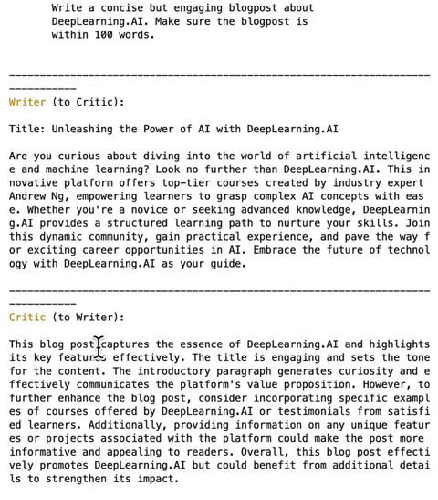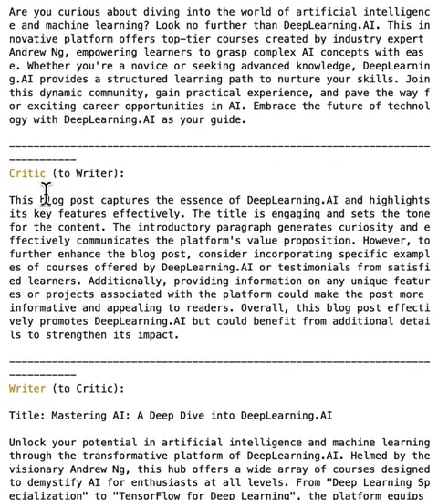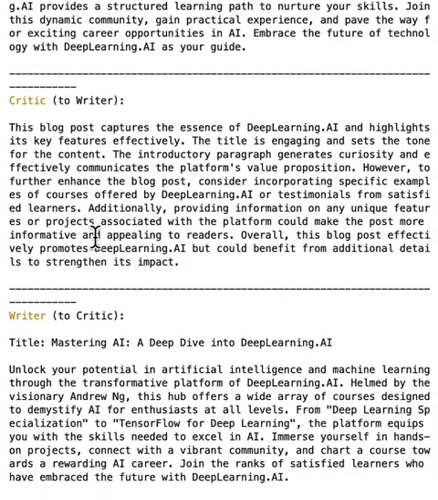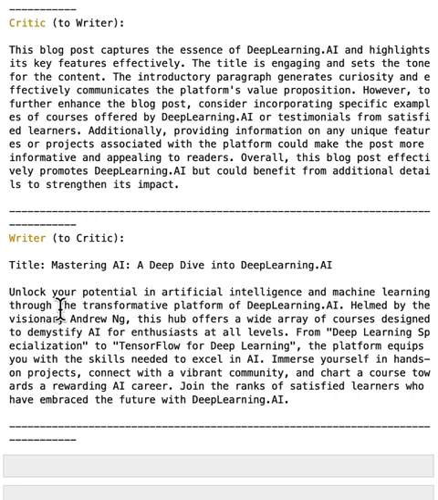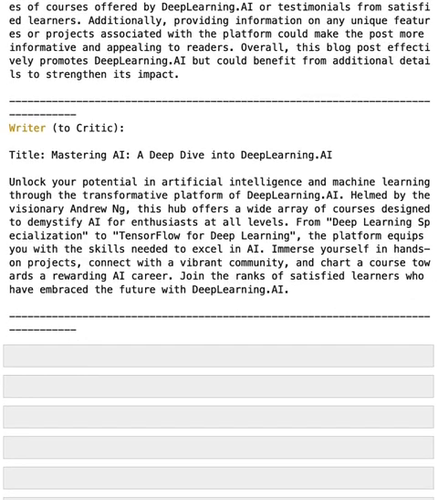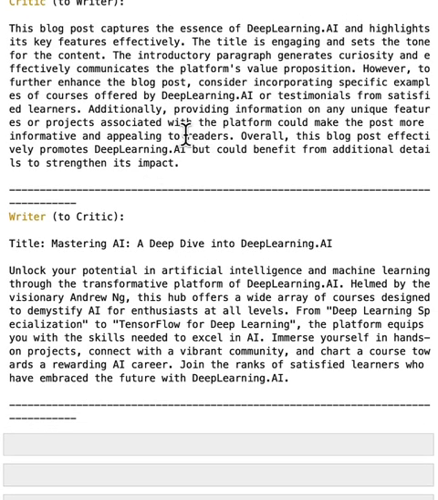So here you can see that the writer gives a first version of the blog post, and then the critic provides some feedback, and then the writer gives another version of the blog post. From this result, we could see that this agent is reflecting on the work and making suggestions. And this is good, but the suggestions are still kind of general.